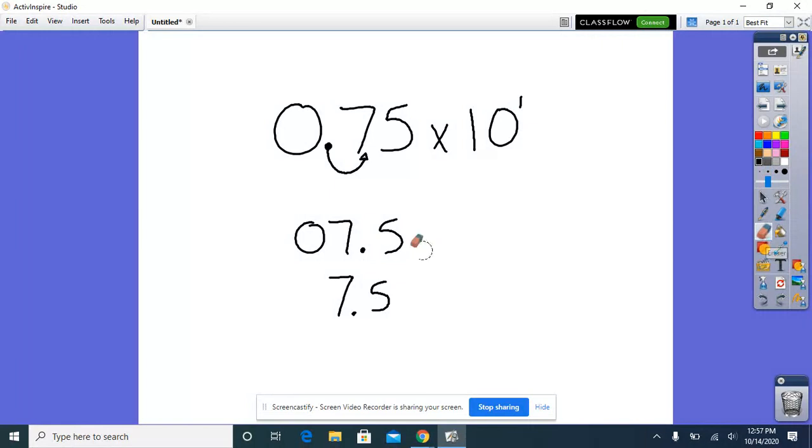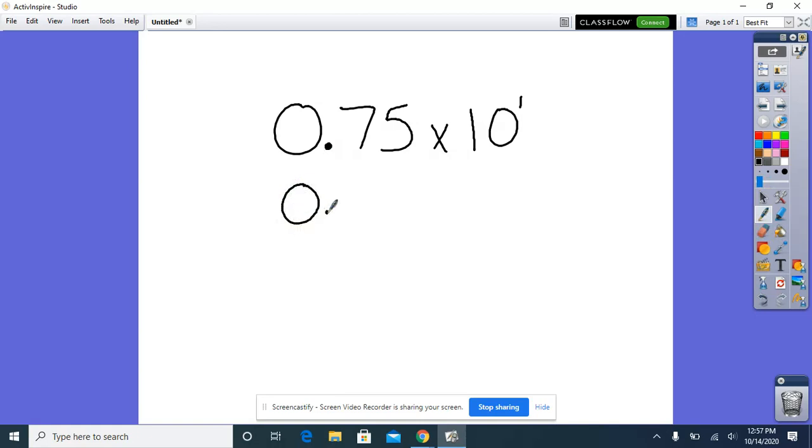So let's say that we want to multiply 75 hundredths by 10 to the second. We know that 10 to the second is 10 times 10, or 100. So I'm just going to replace this 10 to the second with a 100. If we look, I've got 2 zeros, one here and one here.